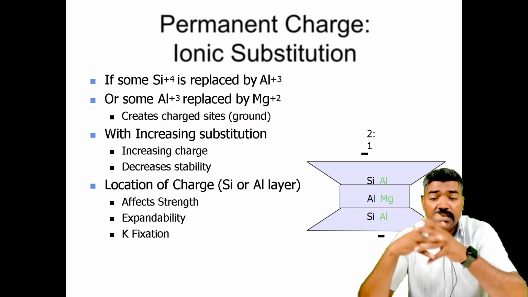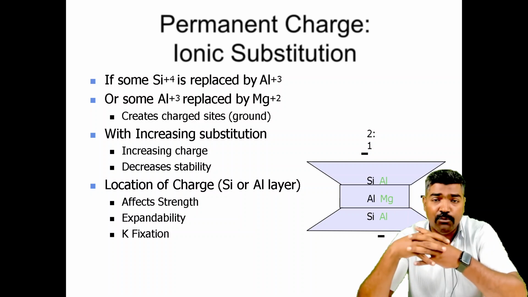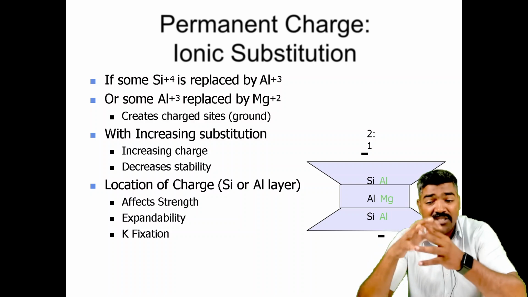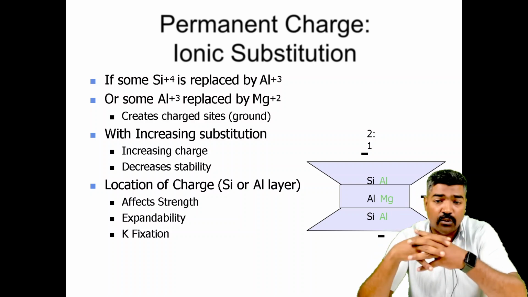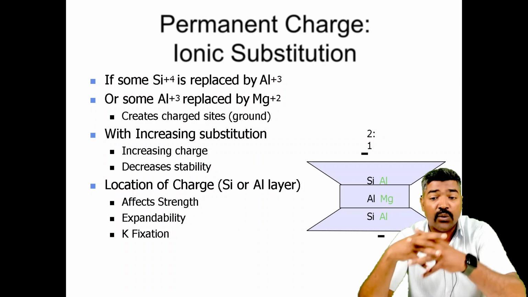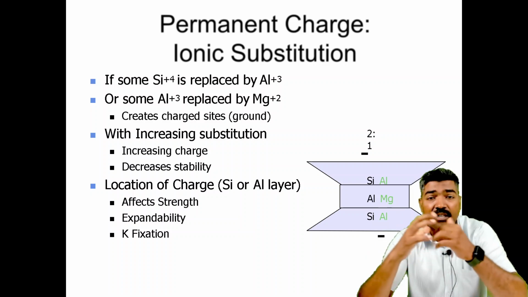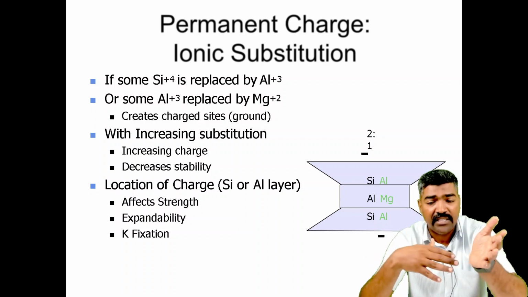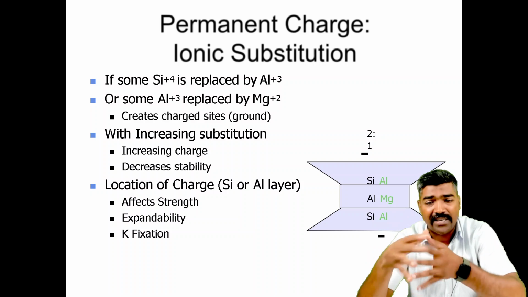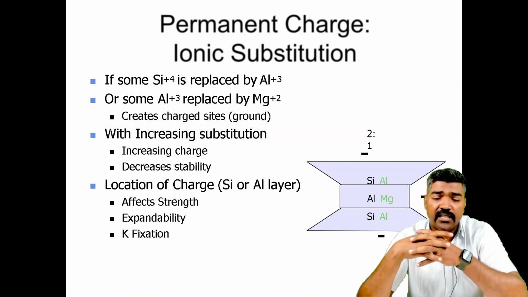In some cases in the alumina, Al plus 3 is replaced by magnesium plus 2, that creates charges on the side. Now we can see that with increasing substitution, the charges increase and the stability decreases, which we have to study in these permanent charges of substitution.